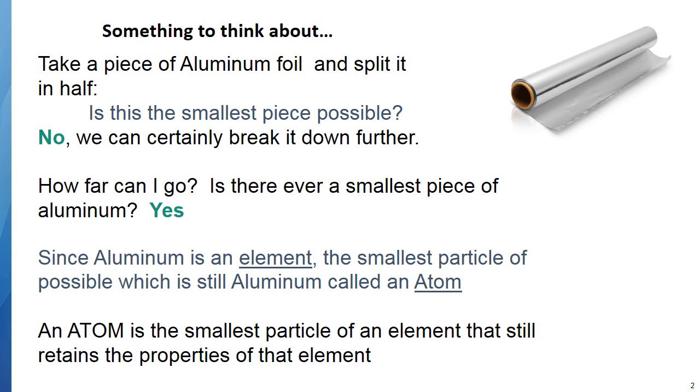Since aluminum is an element, and we're going to talk about the difference between elements and compounds a little bit more, the smallest particle is called an atom. If you tried to break the atom any further, you would no longer have aluminum. So there is a smallest particle of an element that still retains the properties of that element, and that is called an atom.